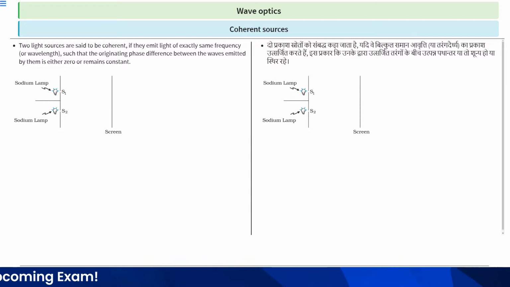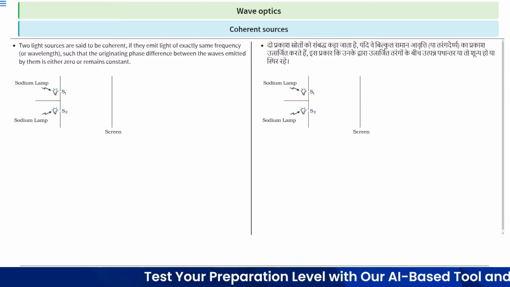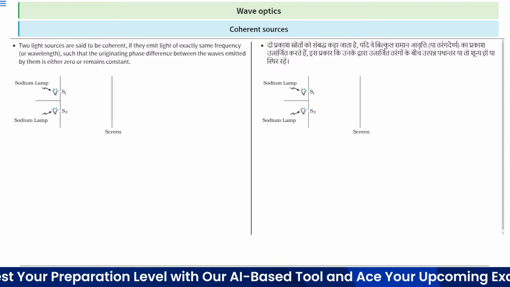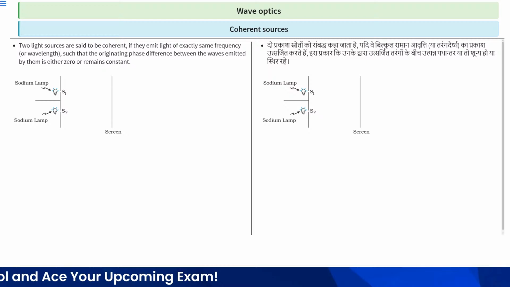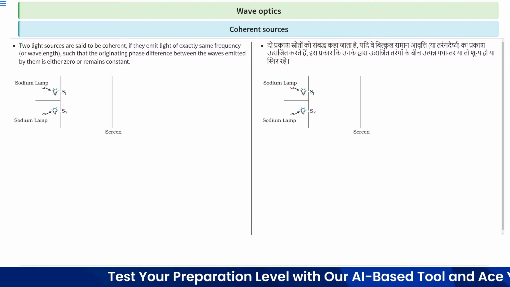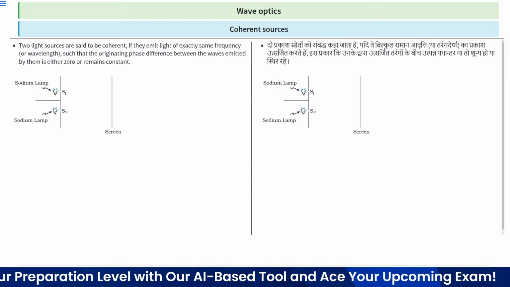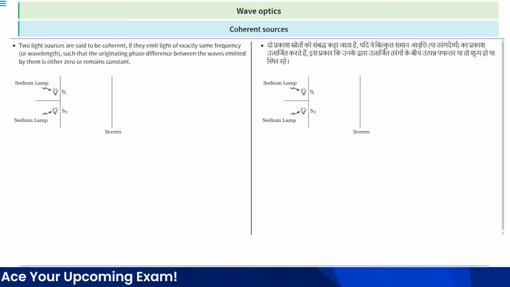Next is coherent sources. Two light sources are said to be coherent if they emit light of exactly same frequency or wavelength, such that the originating phase difference between two waves emitted by them is either zero or remains constant. So suppose there are two sources of light, sodium lamps, denoted by source of light S1 and source of light second denoted by S2. When both the sources meet at this point, like this, at this point here,